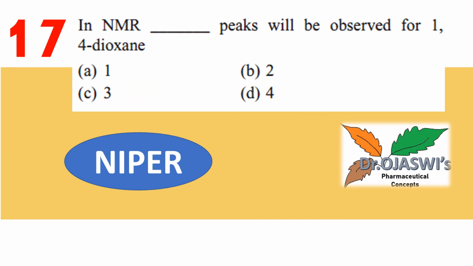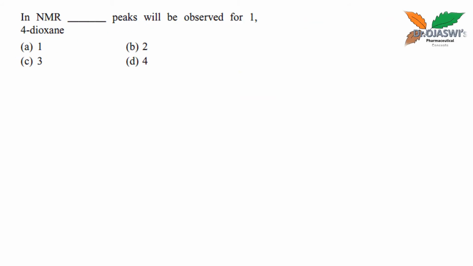In NMR, dash number of peaks will be observed for 1,4-dioxane. So for this, let us first draw the structure of 1,4-dioxane. Okay, so this is 1,4-dioxane. Di means 2, di means 2 oxygens. So those 2 oxygens are at the 1 and 4 positions.